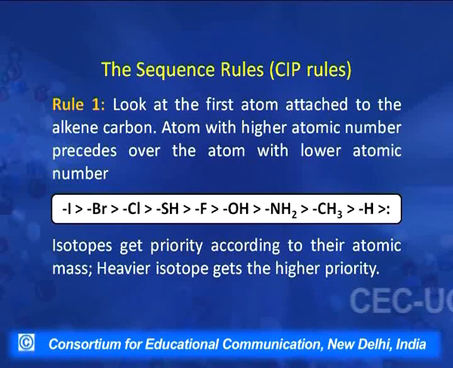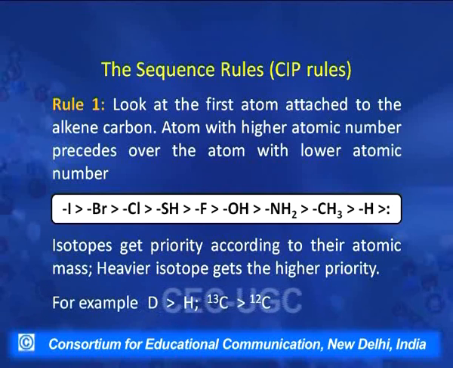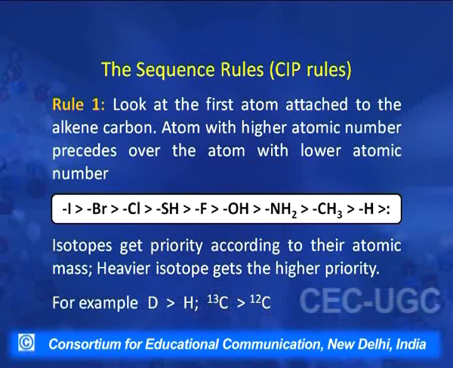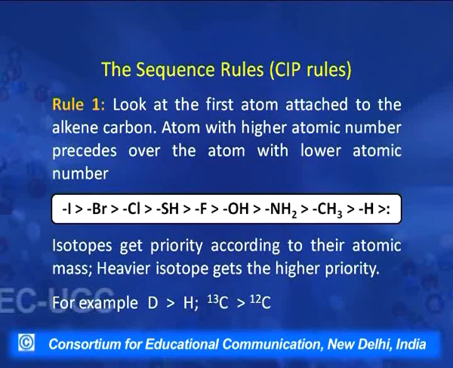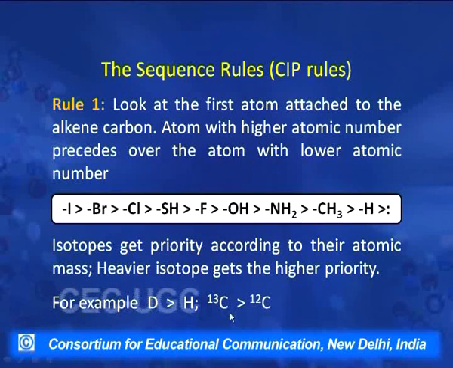Suppose there are some isotopes, that is, on the same carbon one deuterium is attached and another hydrogen is attached. Then we use another part of this rule, and that part says that the heavier isotope is given the higher priority. For example, if it is deuterium and hydrogen, that is protium, then deuterium will be given the higher priority. Suppose we have two isotopes of carbon, C13 and C12, then C13, being the heavier isotope, will be given the higher priority.